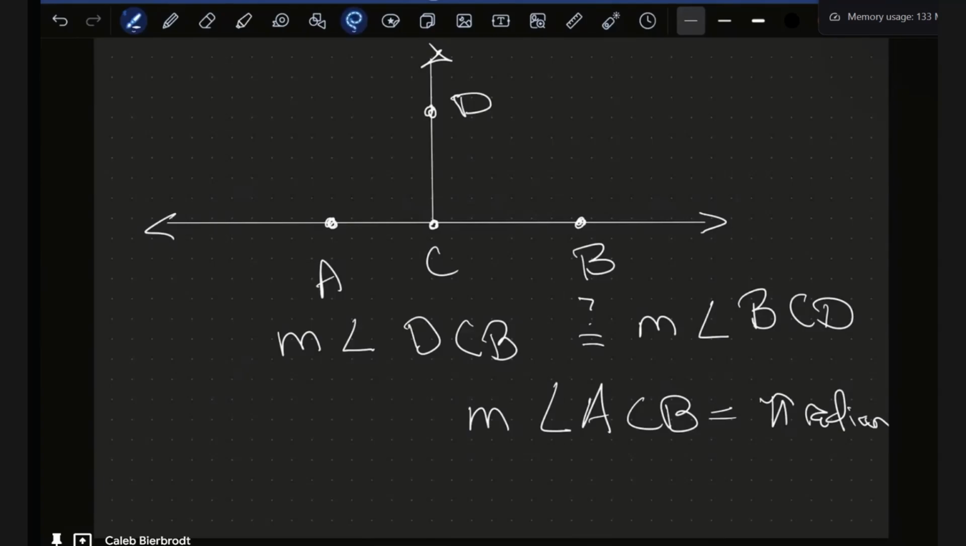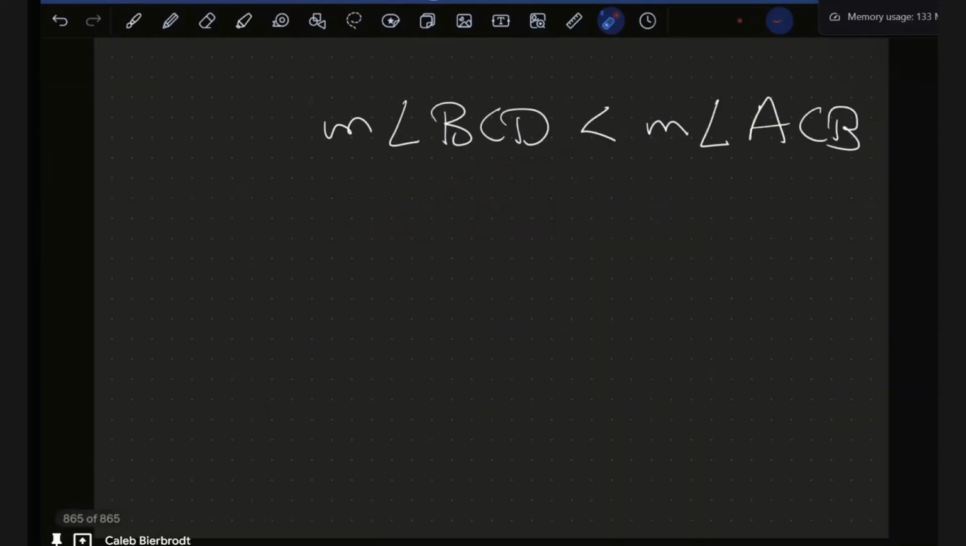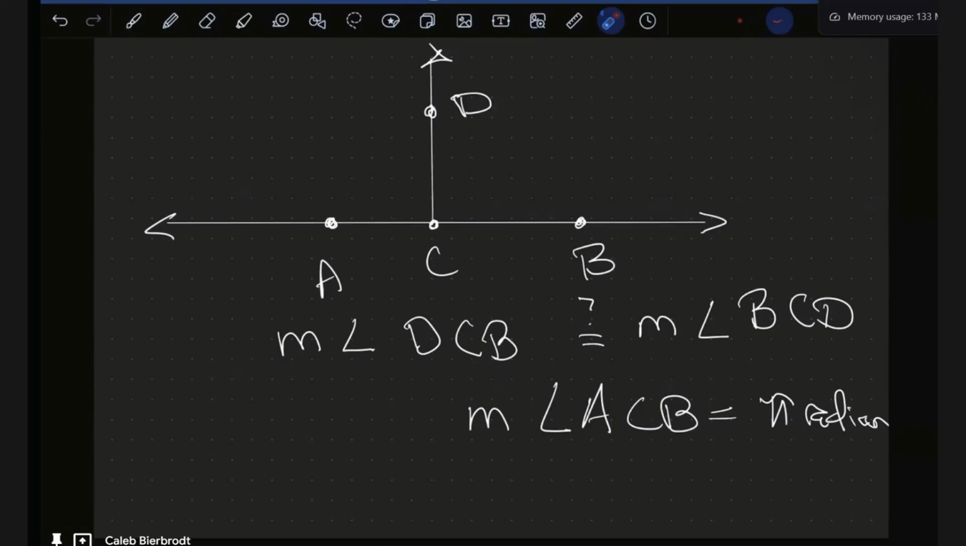So kind of like we talked about, when we have a straight line like this, technically C is a point, so there's an angle here of 180 degrees. Whenever you have something written like this, DCB, the middle letter is where the angle is, right? So with DCB, we're talking about this angle right here. Does that make sense?